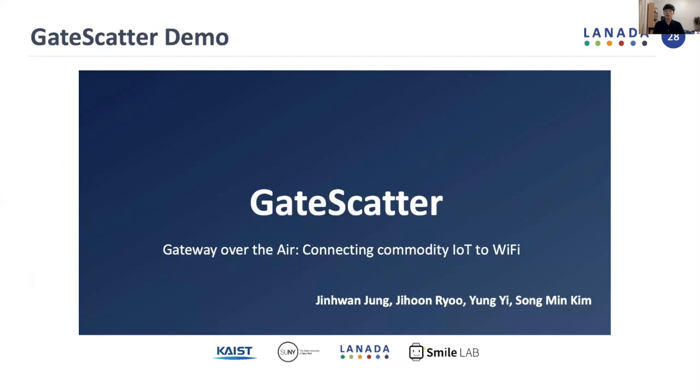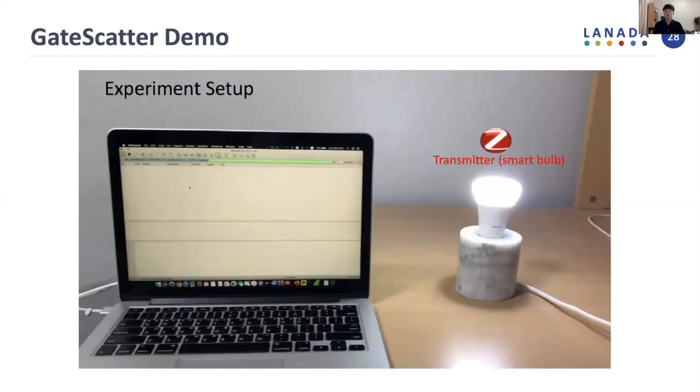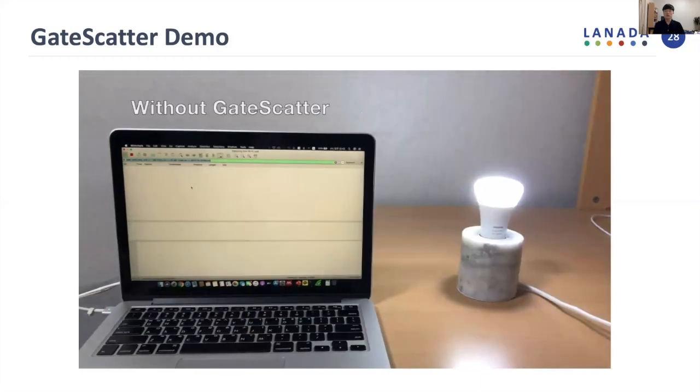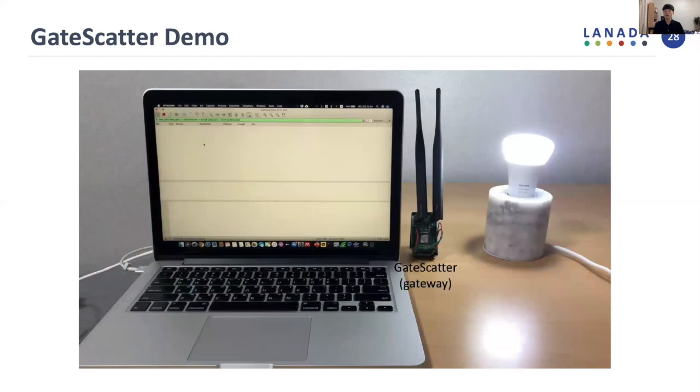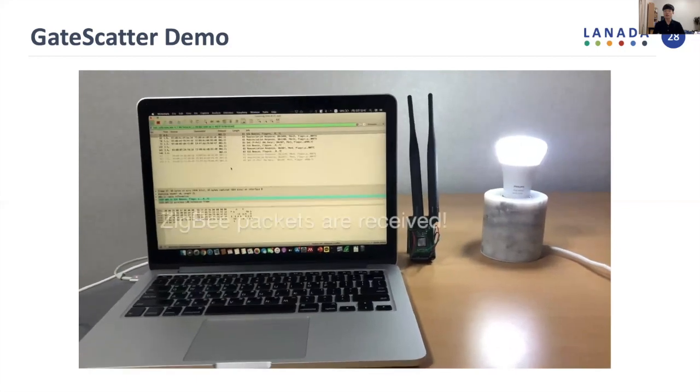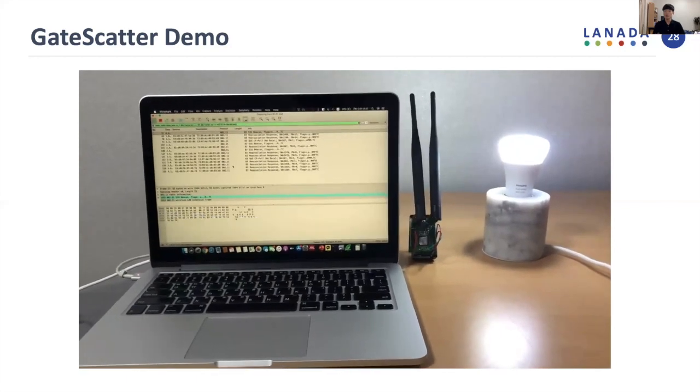Here, let me show you our demo video for GateScatter. In this demo, we use a smart bulb as a transmitter and the Wi-Fi laptop as a receiver. Without GateScatter, obviously, no packets are received at Wi-Fi. And by introducing GateScatter as a gateway, it converts the ZigBee signal into Wi-Fi in the air. You can see the ZigBee packets are received as Wi-Fi packets.